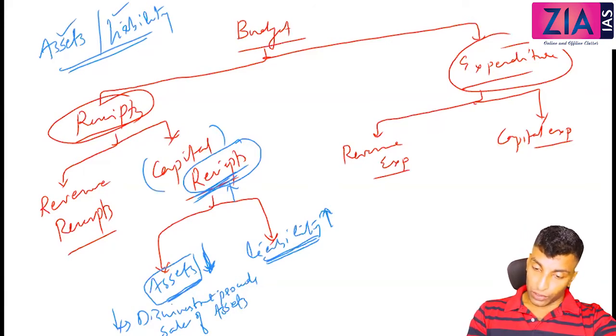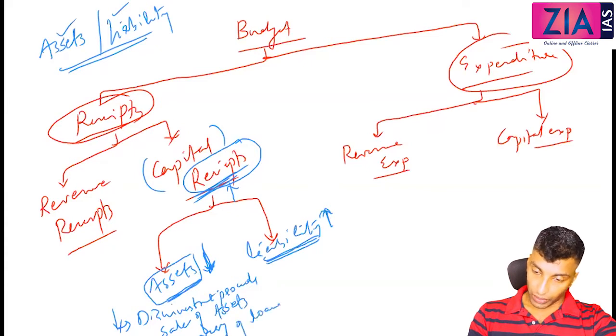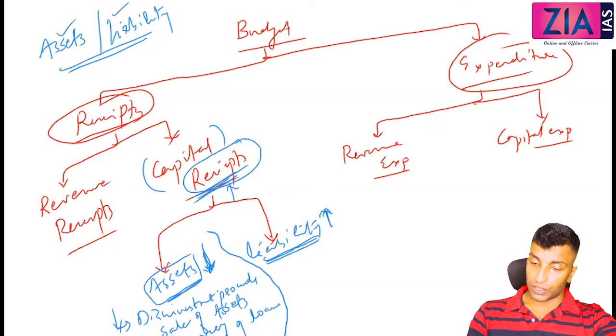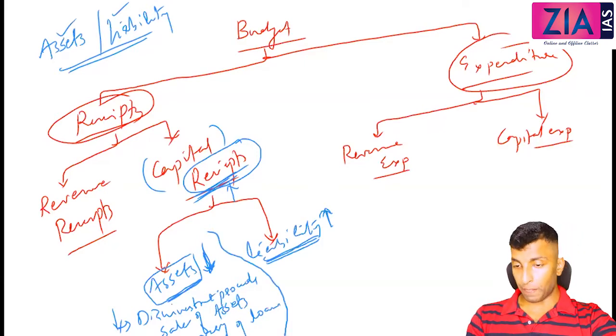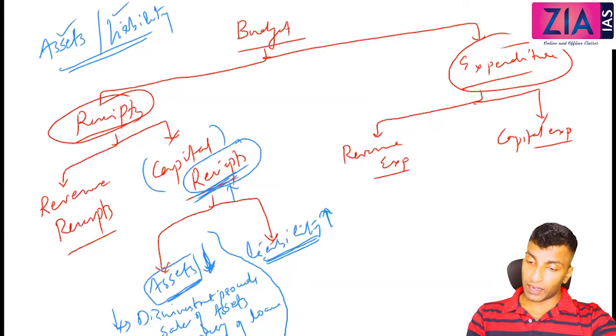Then recovery of loans. Okay, recovery of loans. So all these are part of capital receipts. Similarly, when you talk about liability, you can say mainly borrowing.